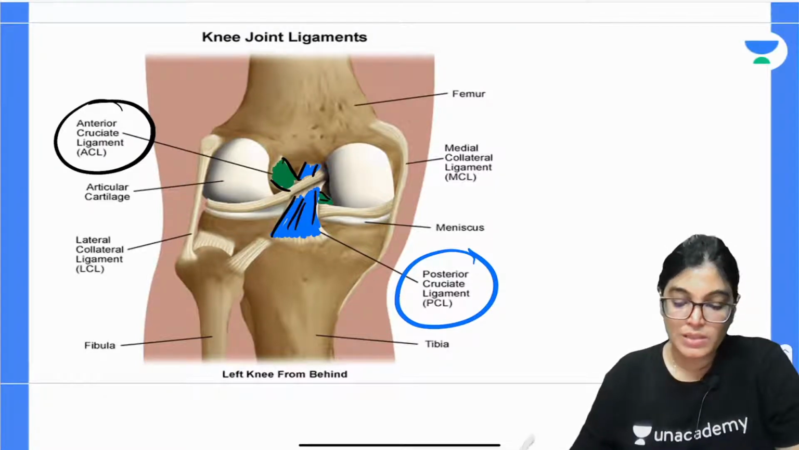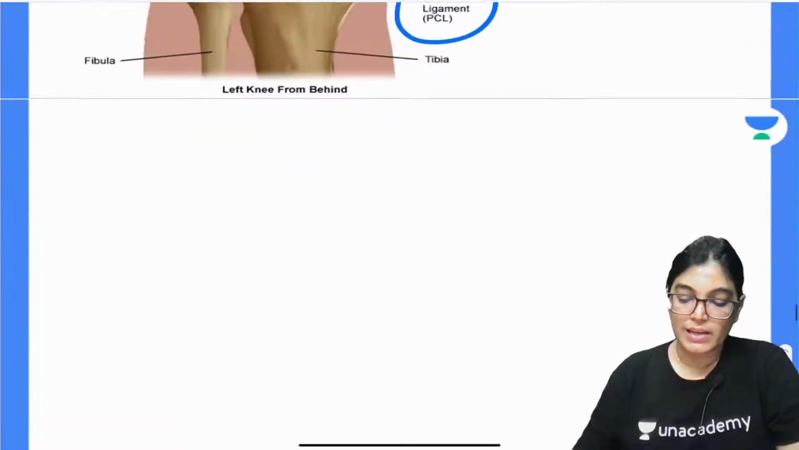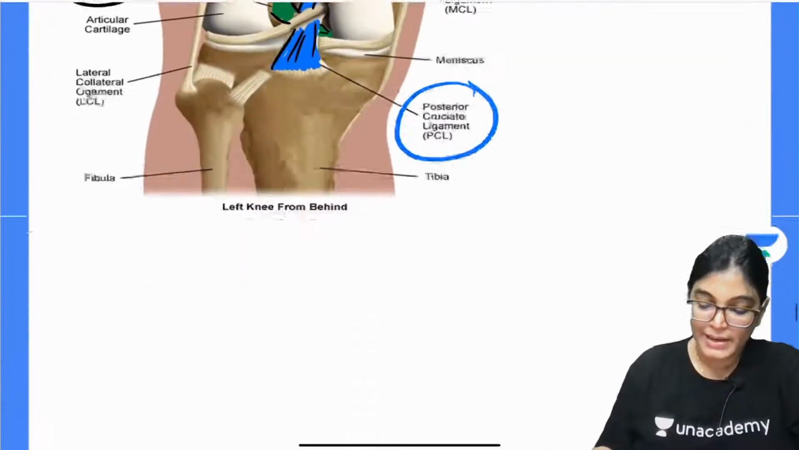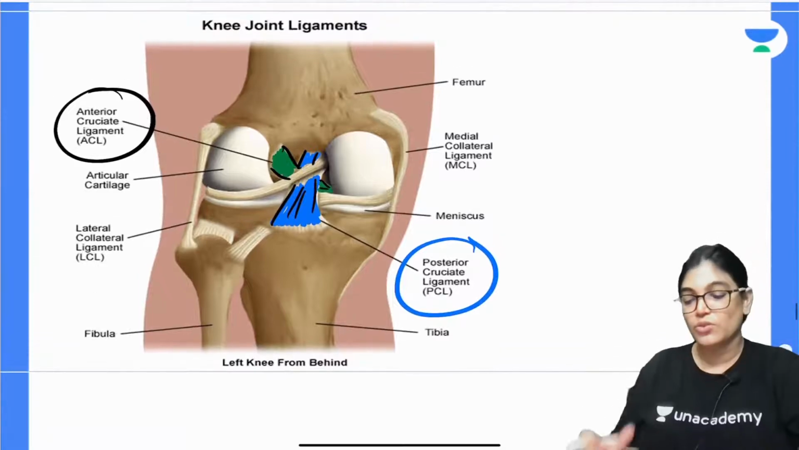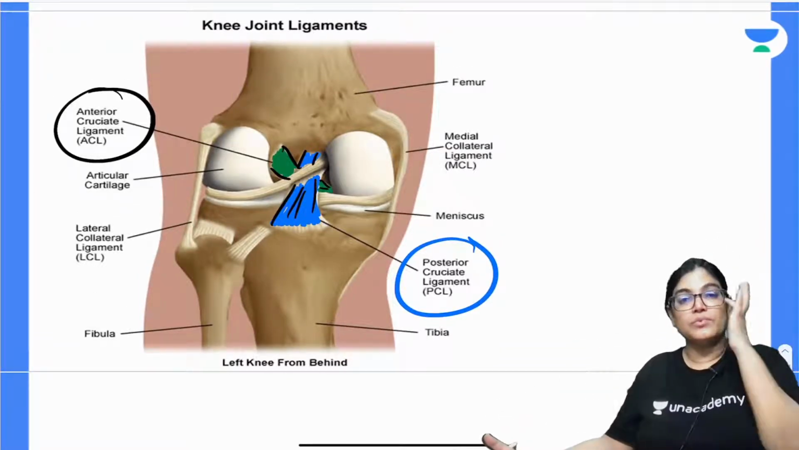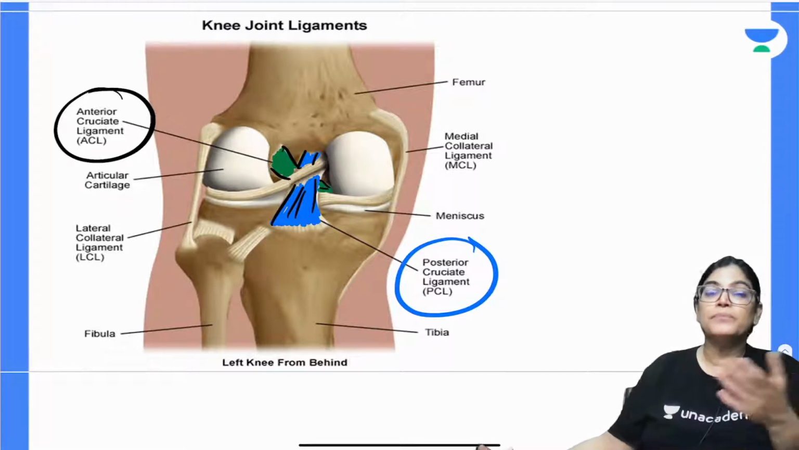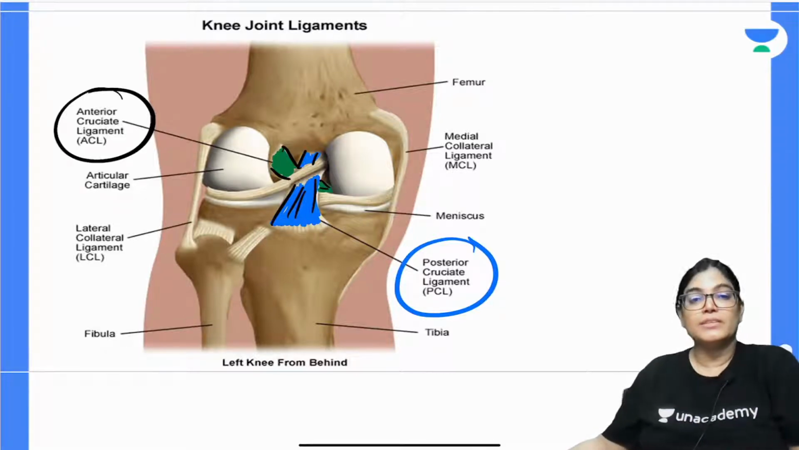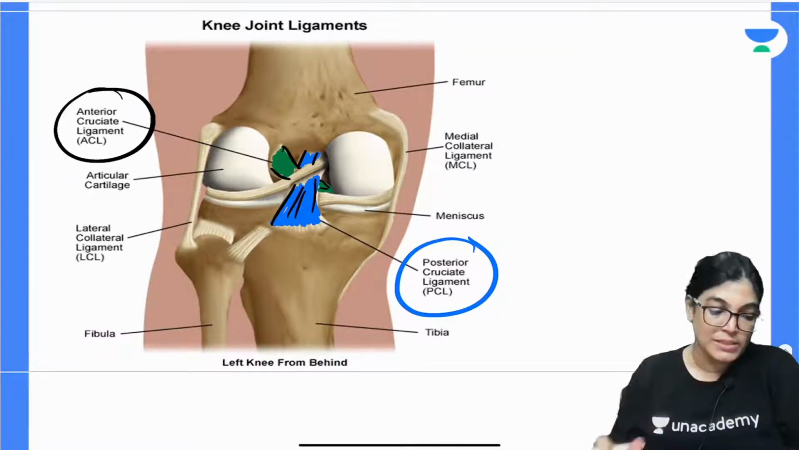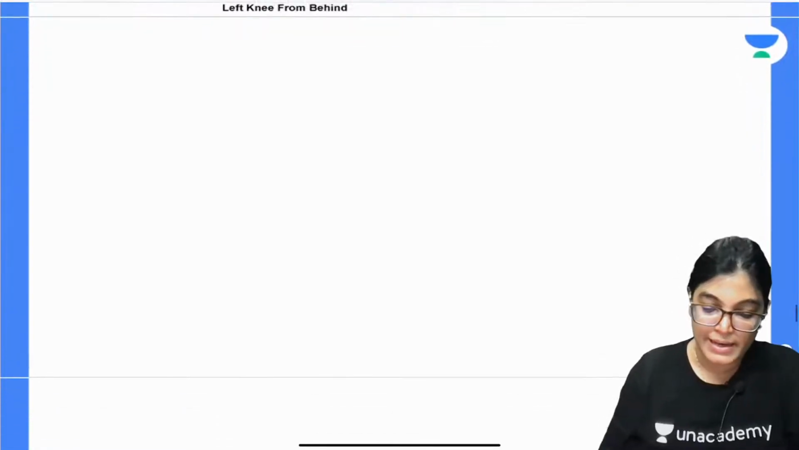And let us talk about its attachment. Firstly, I would like to tell you about the anterior cruciate ligament. As I told you, this is the view in which you are seeing the knee joint cavity from the posterior aspect. So, you can see the posterior and anterior cruciate ligament very nicely. Let us talk about each of the ligaments' attachment, firstly the anterior cruciate ligament.